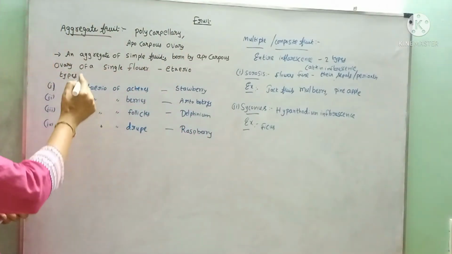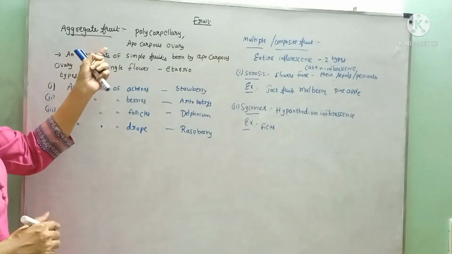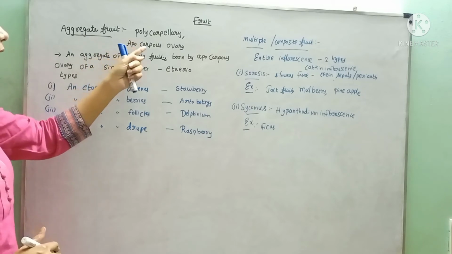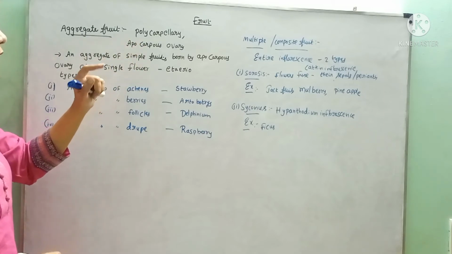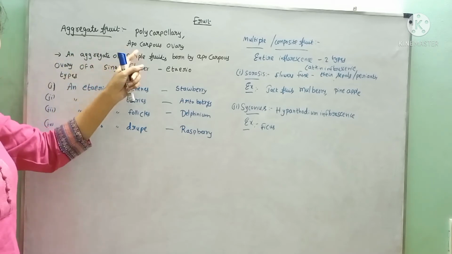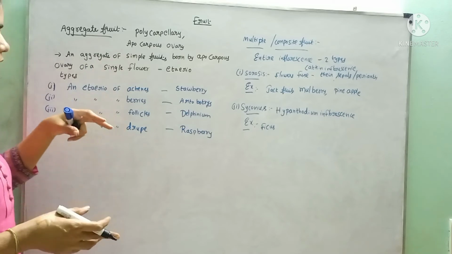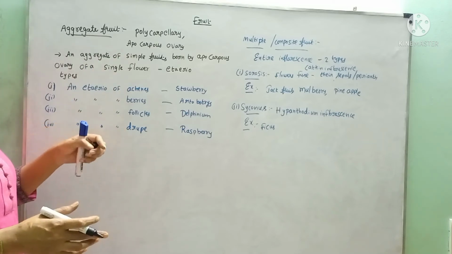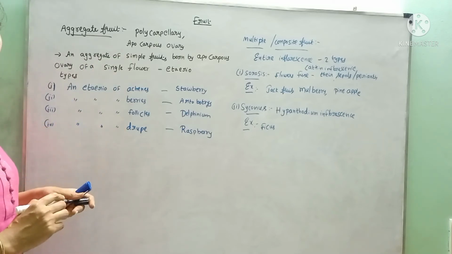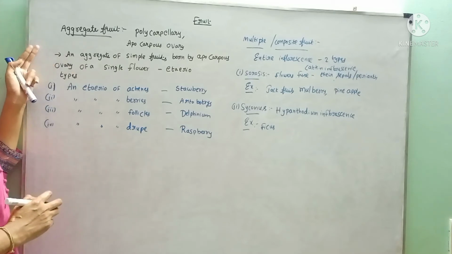And this is the aggregate fruit. Here we have studied already how the aggregate fruit is formed. It is formed from the polycarpellary apocarpous ovary. Polycarpellary means it contains many carpels, and apocarpous means those carpels are not fused, they are free in nature, and each carpel forms an individual fruitlet. Those fruitlets will aggregate to form the aggregate fruit.